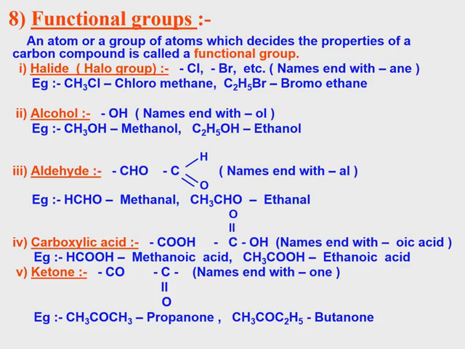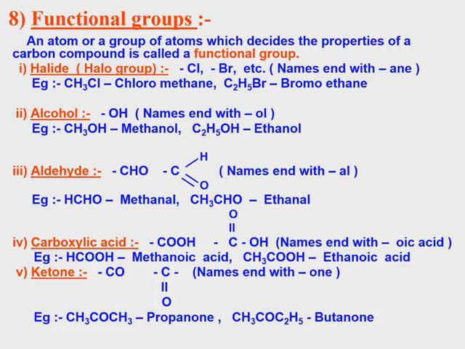So once again, a functional group is one atom or group of atoms deciding the properties of the organic compound. Very simply, we can say the main agent of an organic compound is called a functional group. First one, halo group. That means any halogen family member joining with an alkane is called a halide. For example, CH3Cl, C2H5Cl, CH3Br, C2H5Br, CH3F, C2H5F. Like this it is changing.